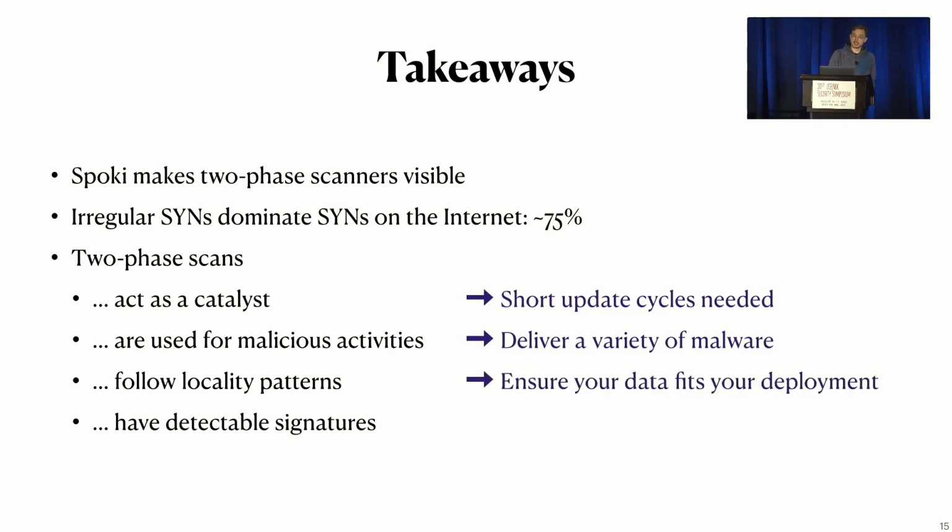Two-phase scanners follow locality patterns, so if you use your data set to learn something about your deployment, you should make sure that your data set fits your deployment in the right locality. But lastly, two-phase scanners have detectable signatures. This is good for us because they can be tracked and their packets can be filtered.